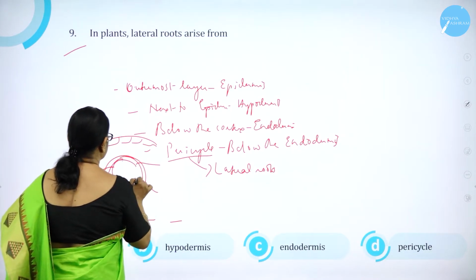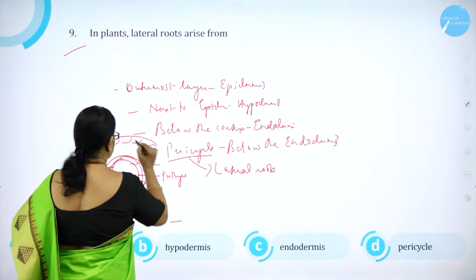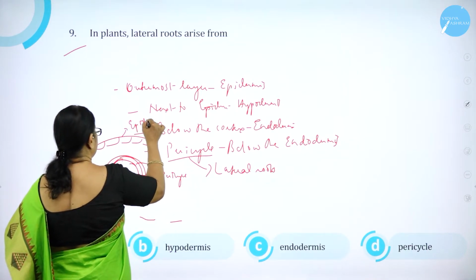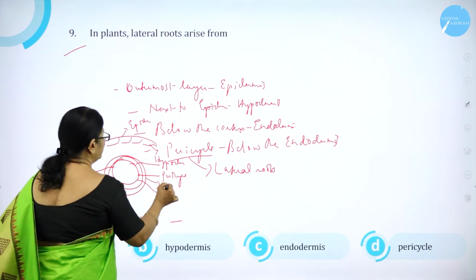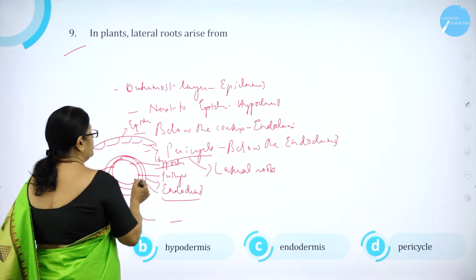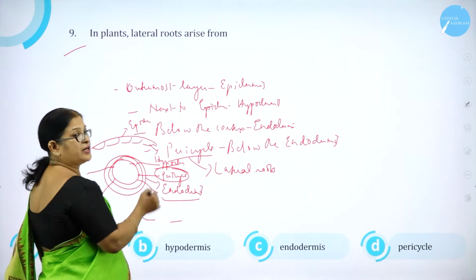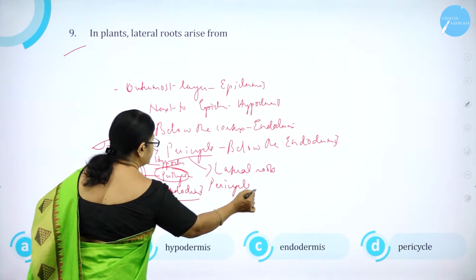So you can see this. This is called pericycle. This is epidermis. This is hypodermis. This is endodermis. So from which layer can you see the lateral roots arising? From the pericycle.